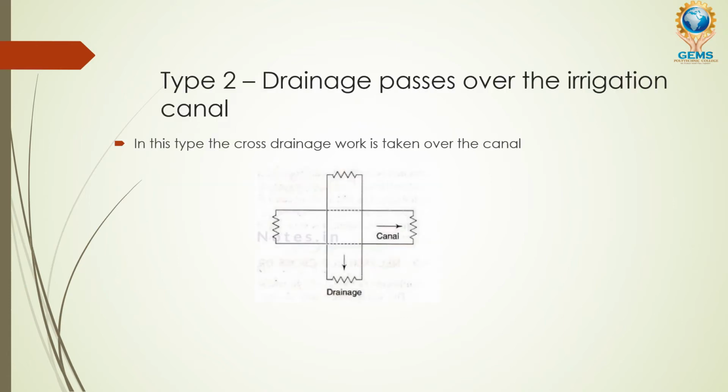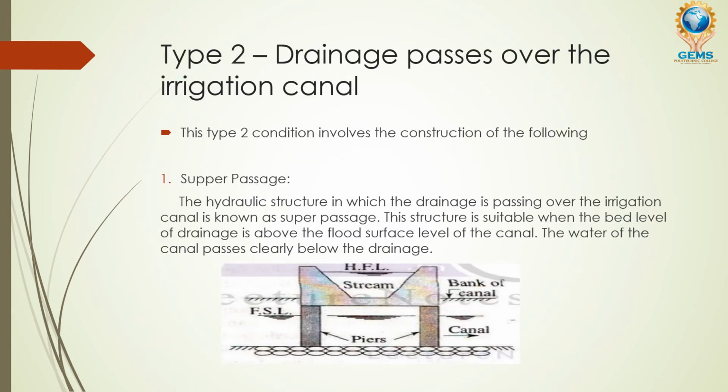Type 2 is where the drainage passes over the irrigation canal. In this type you can see clearly that the canal is in the lower portion and the drainage passes through the upper portion. In the first type we saw the irrigation canal passing over the drainage, and the aqueduct that is constructed for it. In the second type we are going to see three different types of constructions made to make type 2 possible.